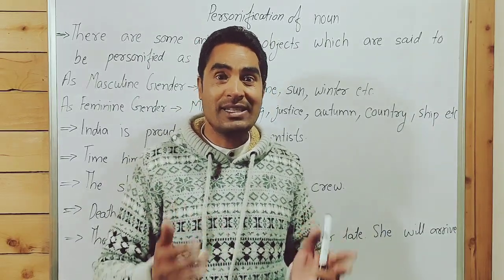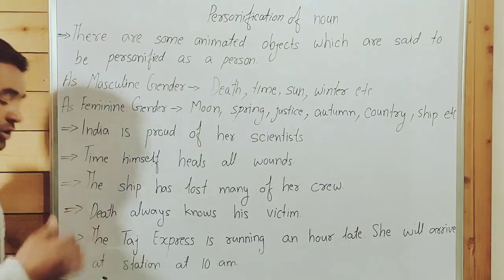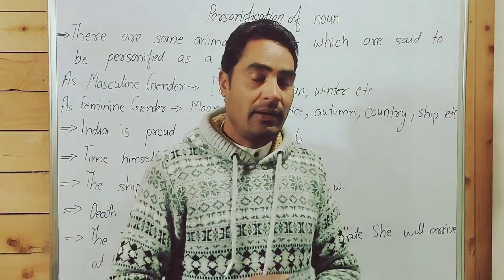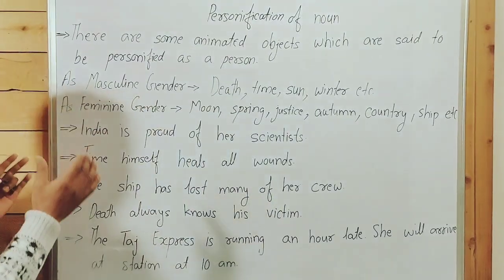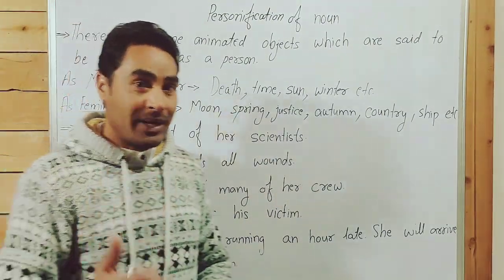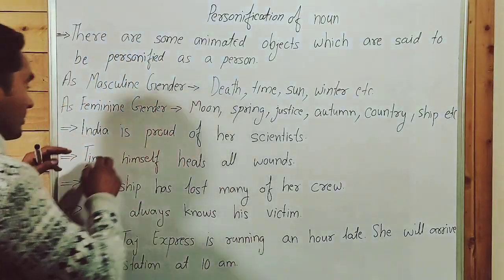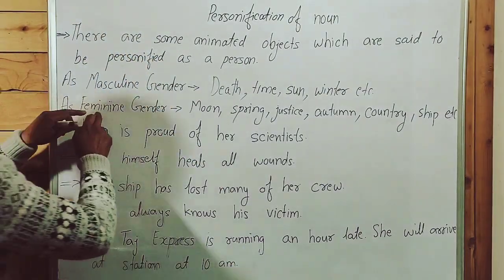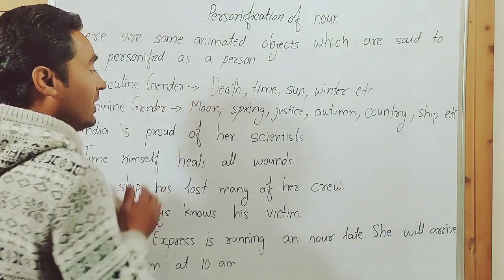These are considered supernatural power countries, and they are represented as masculine gender. All the rest of the countries are represented as feminine gender. That's why India is proud of her scientist.